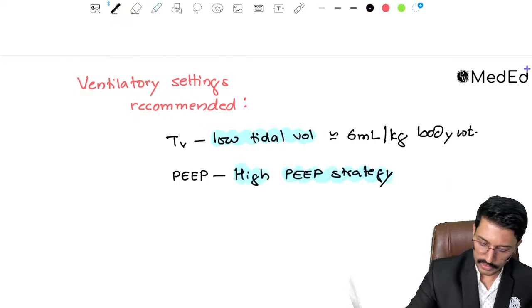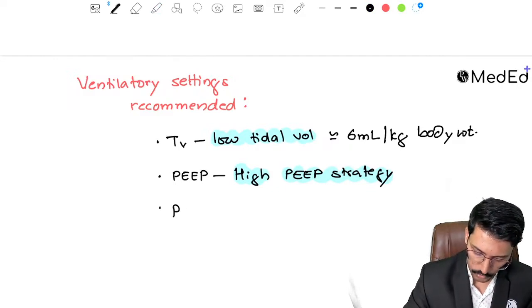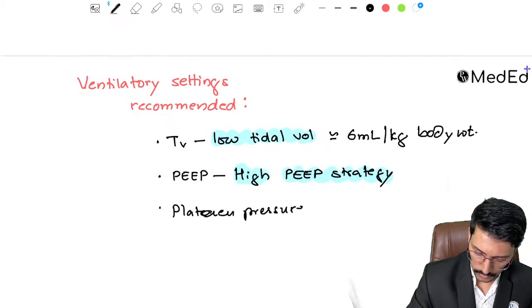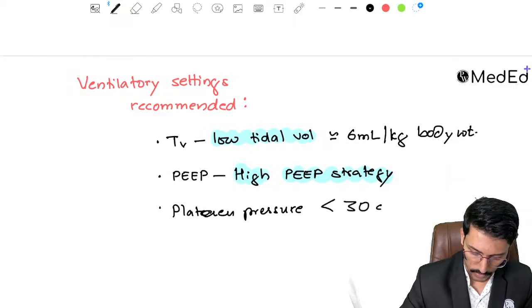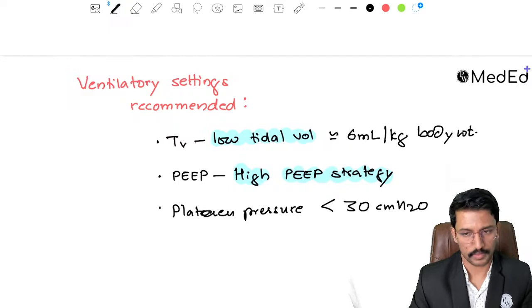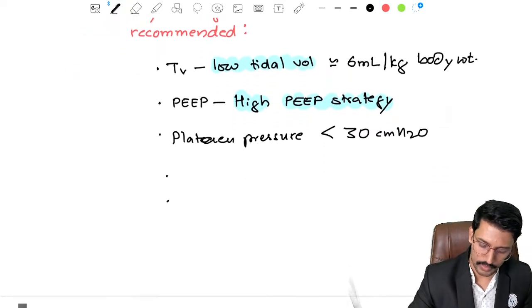Okay. Then the next point you need to know is with respect to plateau pressure. The plateau pressure should be less than 30 centimeters of water. Okay, these are 3 points. Then 2 more extra points.